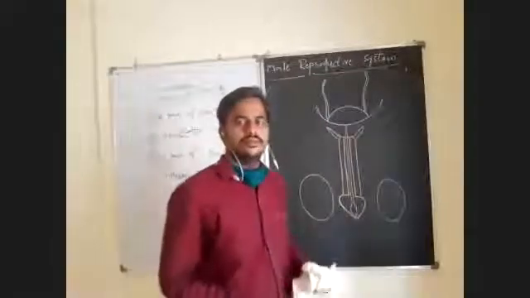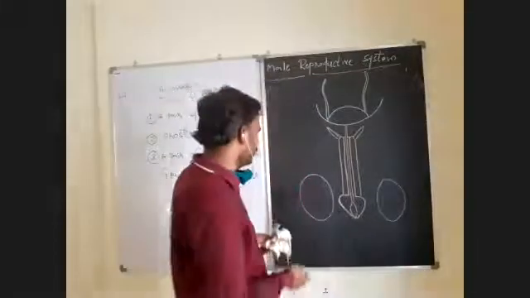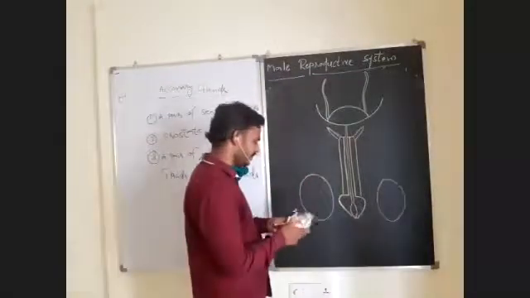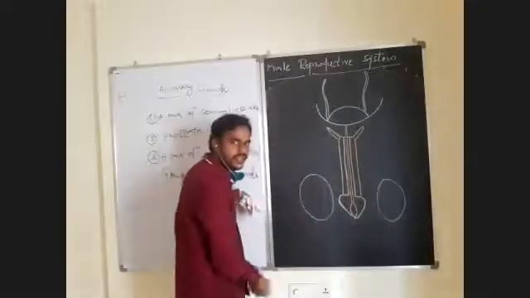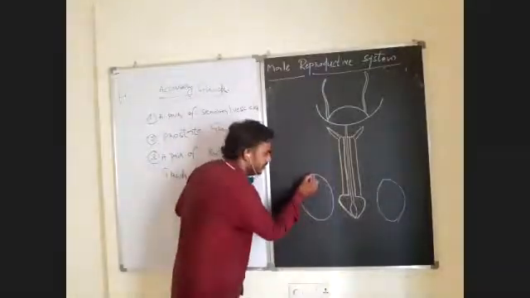Okay. See, draw this, and after that, how this internal structure of testis is created. I will give you all the details later.